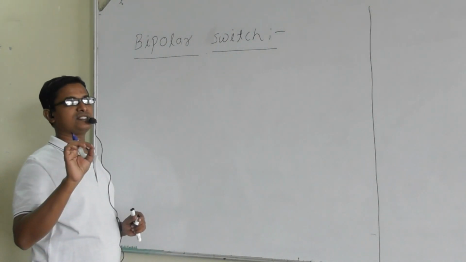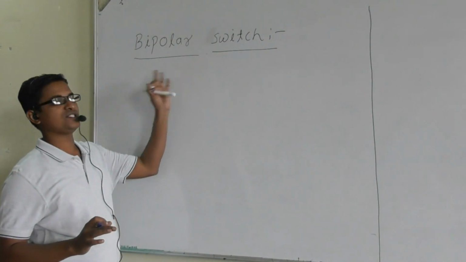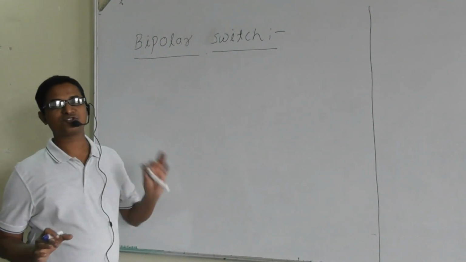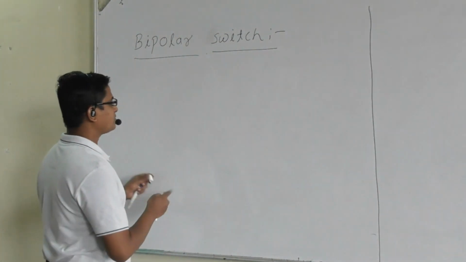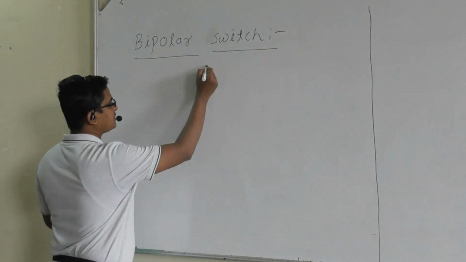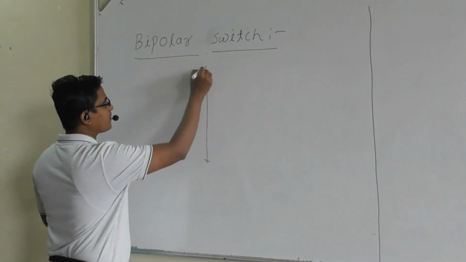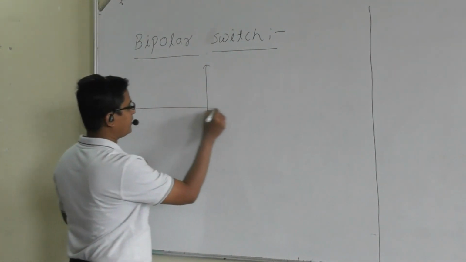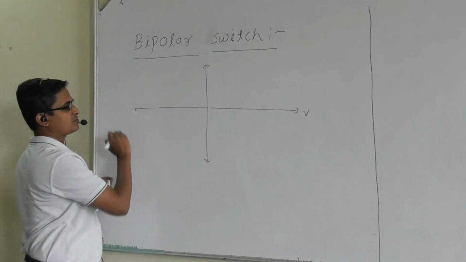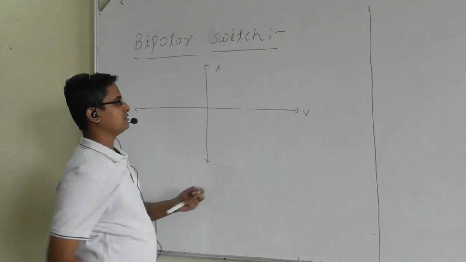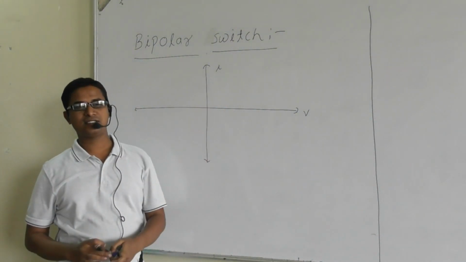If the switch is able to block forward as well as reverse voltage, then it is known as the bipolar switch. So according to the definition, if we draw the operating points on the VI plane for the bipolar switch, this is the voltage axis, that is the current axis.